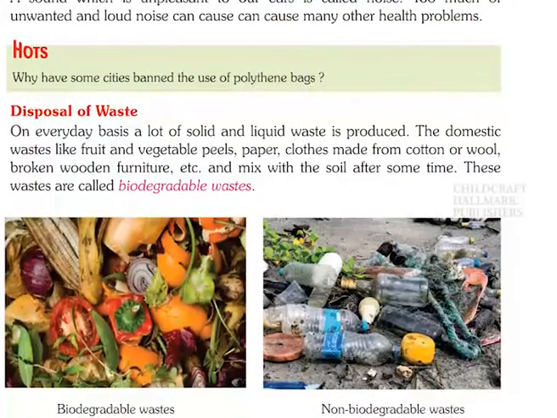Disposal of waste. On an everyday basis, a lot of solid and liquid waste is produced. The domestic waste like fruit and vegetable peels, paper, clothes made from cotton or wool, broken wood and furniture, etc., rot and mix with the soil after some time. These wastes are called biodegradable waste.